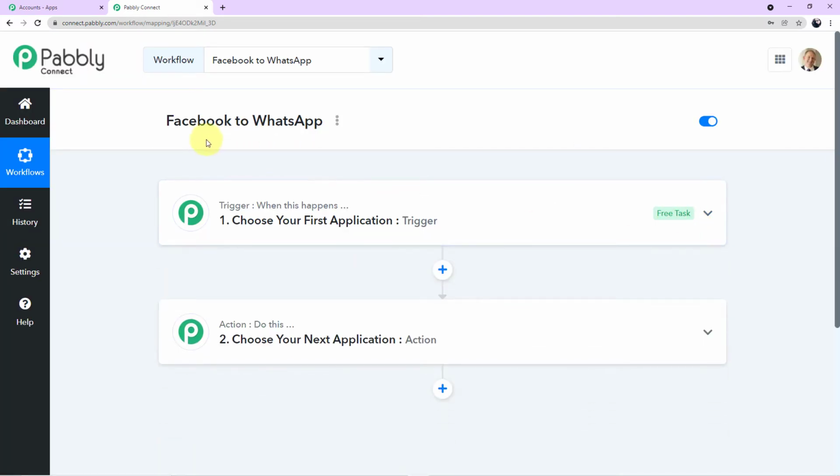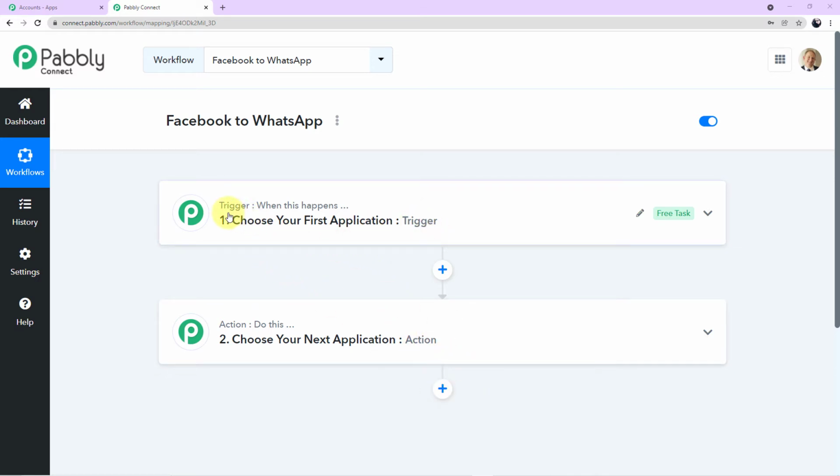Before we start, you can see here the title name which I have given, Facebook to WhatsApp. Now, let me share one important piece of information with you guys. The workflow which we are creating today, I'll add the link of this workflow in my description box. So you can directly clone the same workflow into your free Pabbly Connect account, guys. Don't forget to go and check. And before we start with the process, let me first tell you what is trigger and what is action.